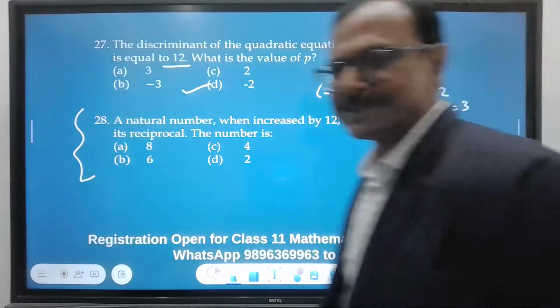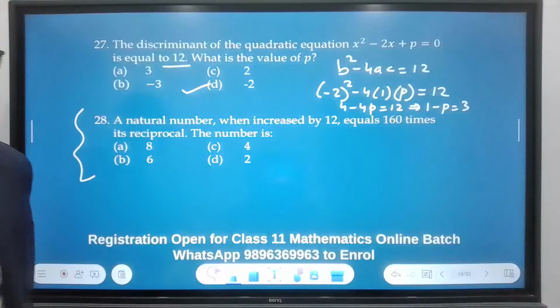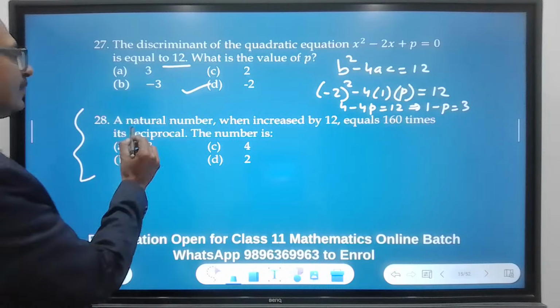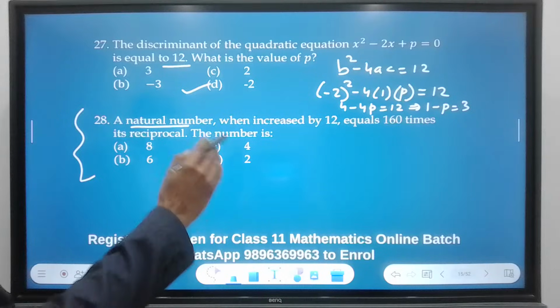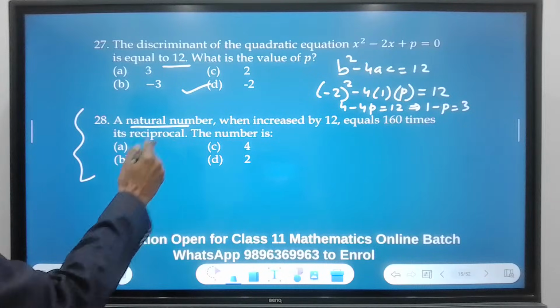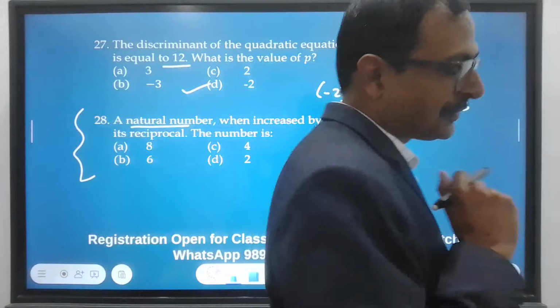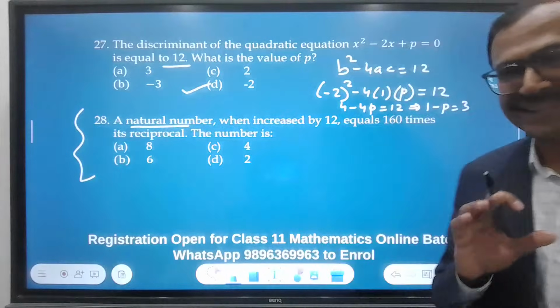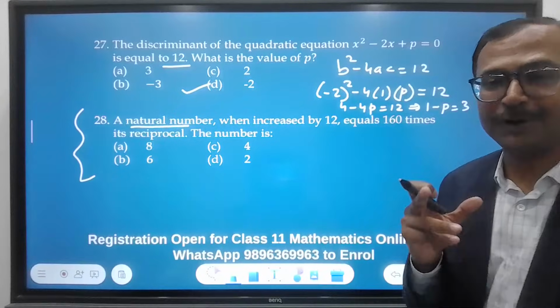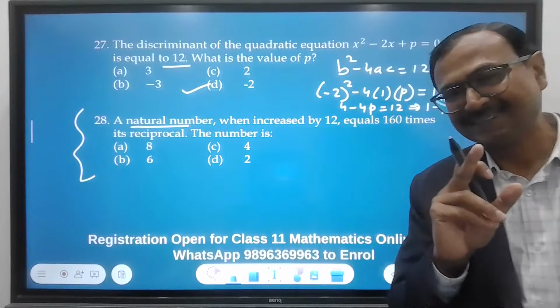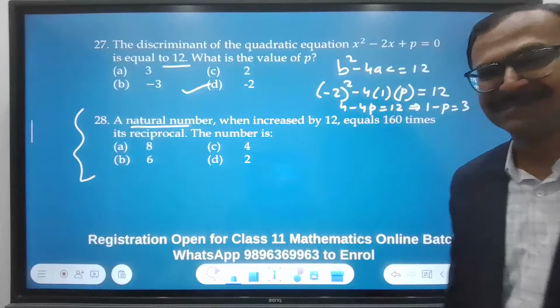Hmm. No answers yet. Still waiting because it involves the representation of the statement as a quadratic equation. A natural number, when increased by 12, equals 160 times its reciprocal. I'll tell you the easiest way of doing this question. If you are formulating equations, that is a very good method for 2 mark, 3 mark, 5 mark, 4 mark questions where steps are required. But here, even the equations are not required.